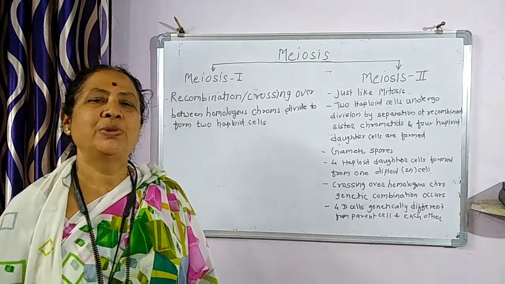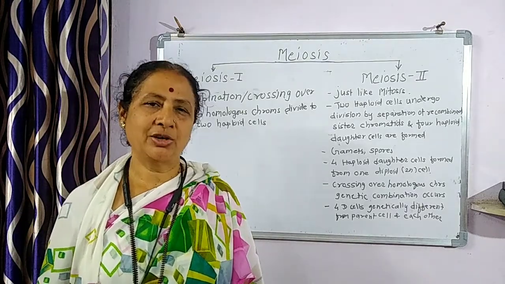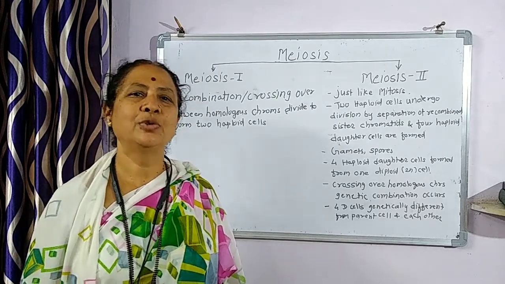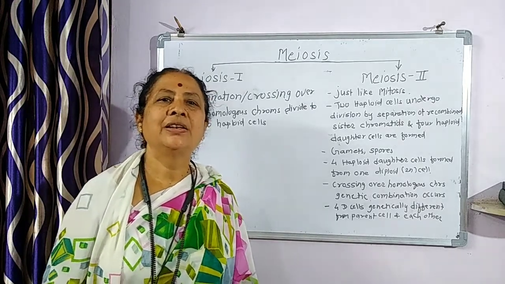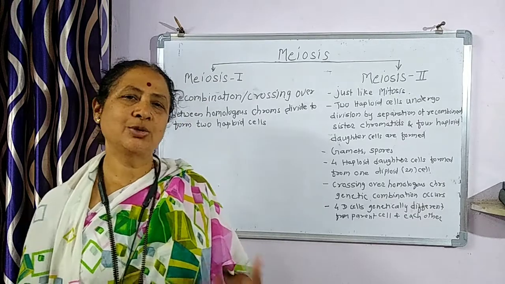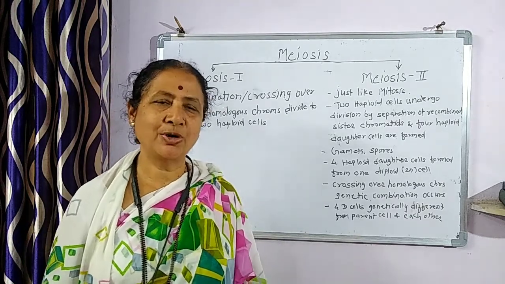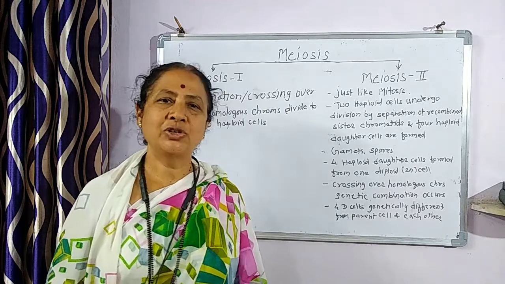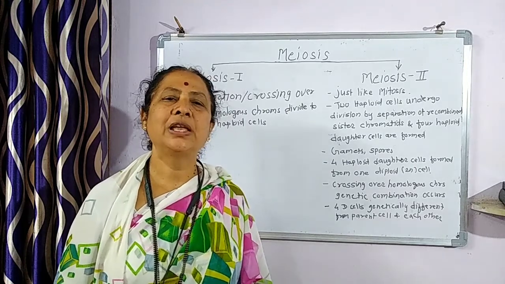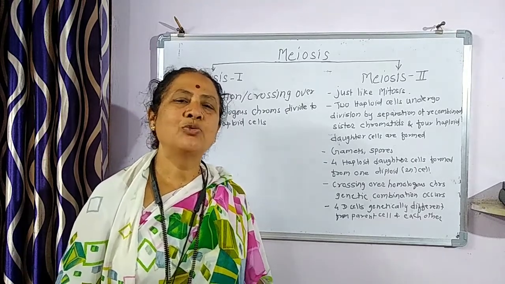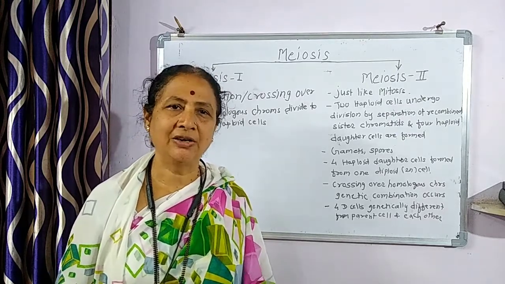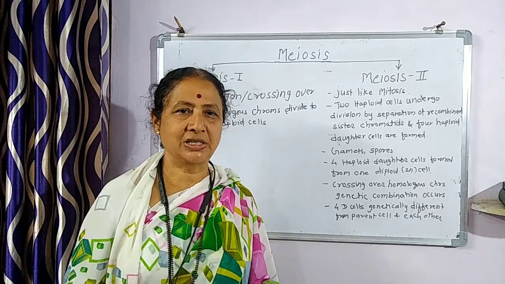Students, in the previous period we have studied mitosis. Mitosis is used for the growth of the body, for the restoration of a weakened body, for the formation of blood cells, and if there are wounds, this process is used as the healing mechanism to get the wounds healed.